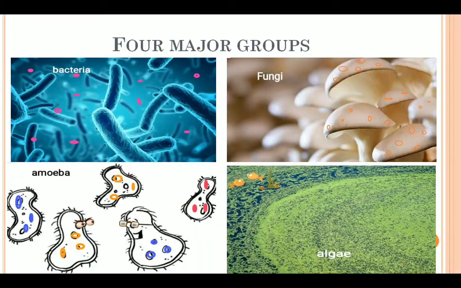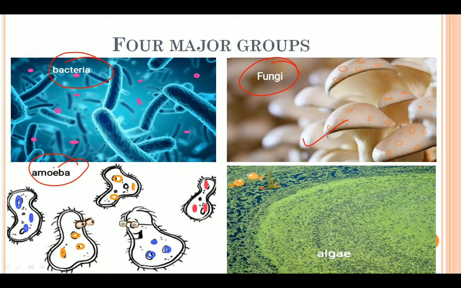Now, you can see here these are the 4 major groups. This is an example of a bacteria, you can see in the picture. This is a fungi, basically the mushrooms over here. This is an amoeba, and it comes under the category of protozoa.